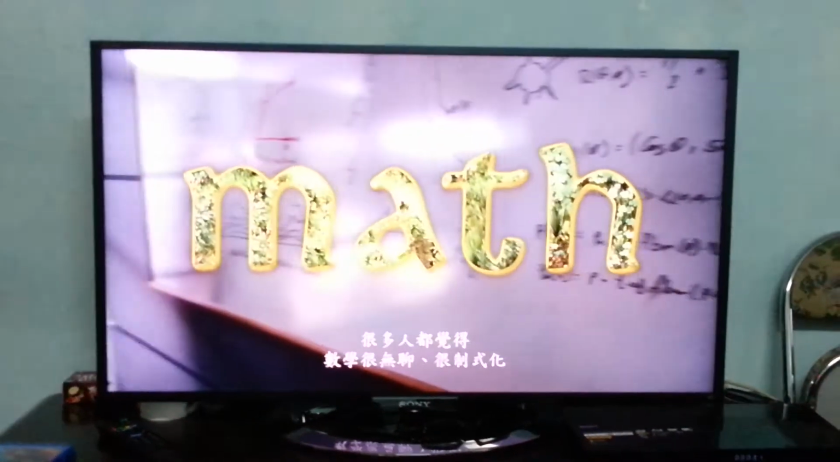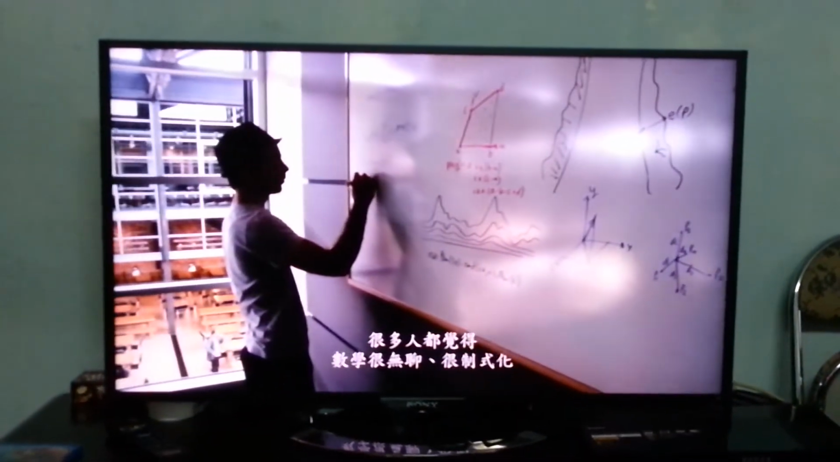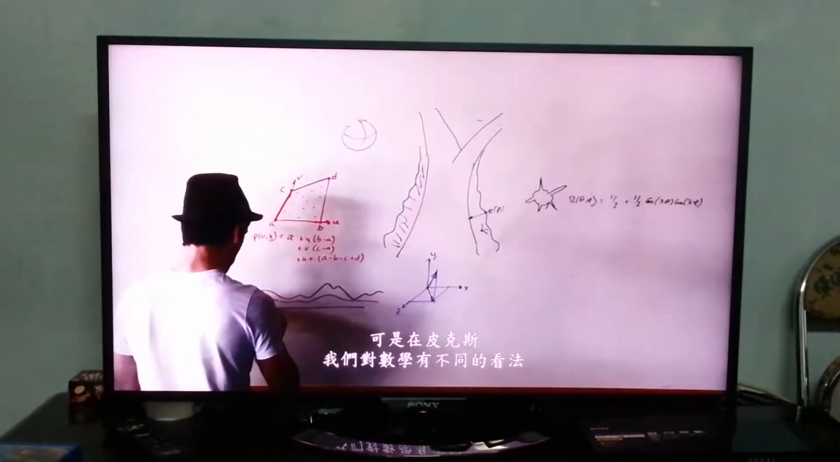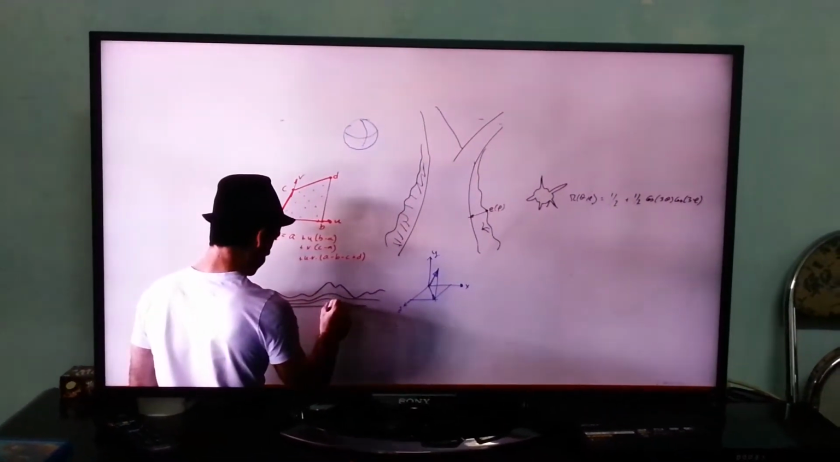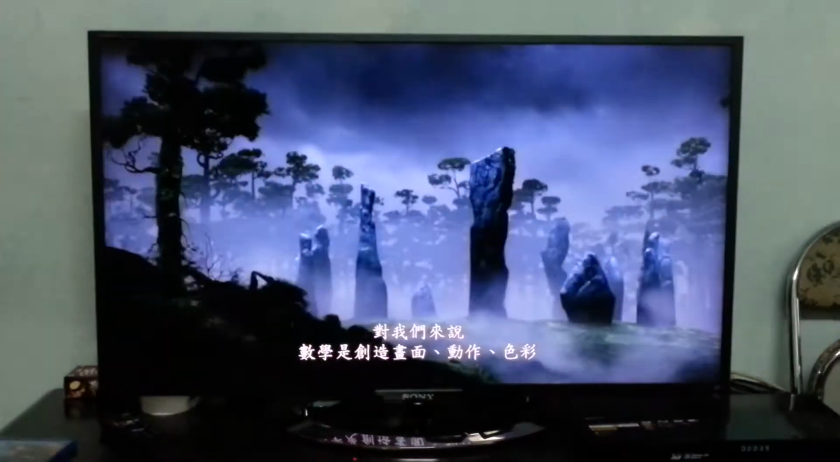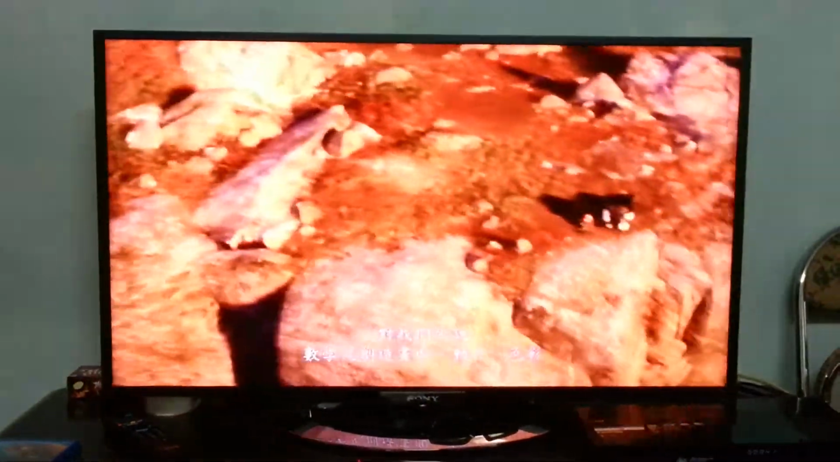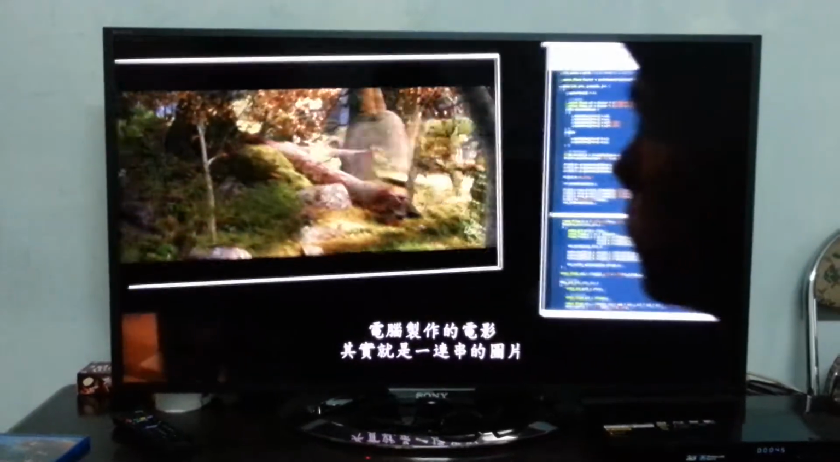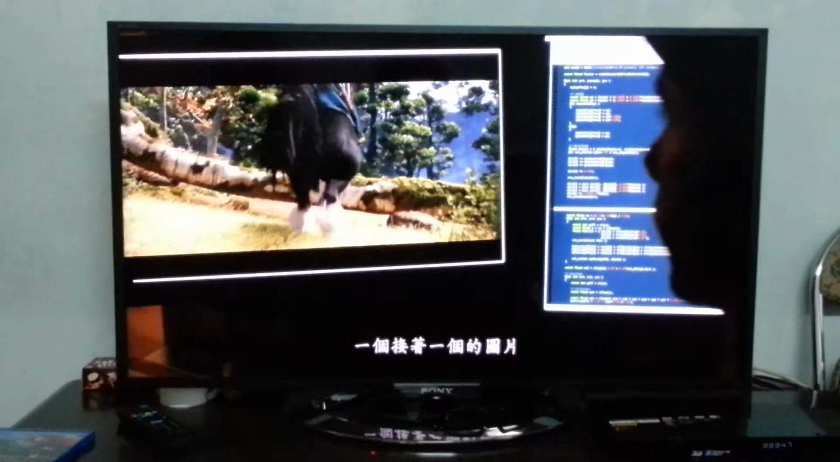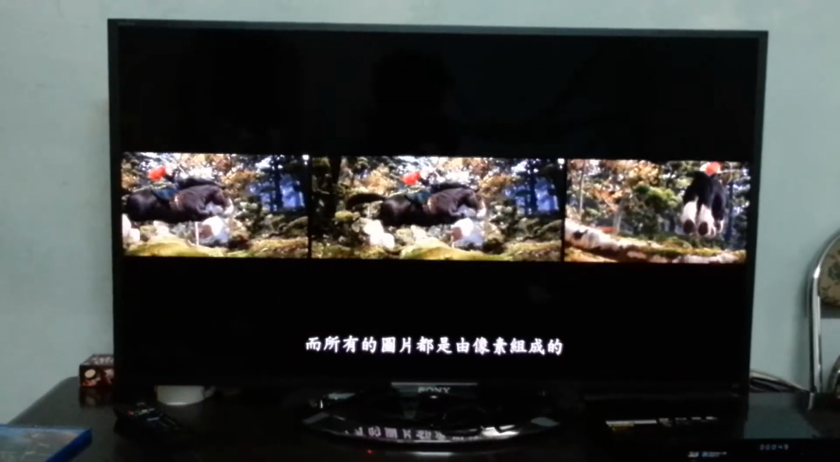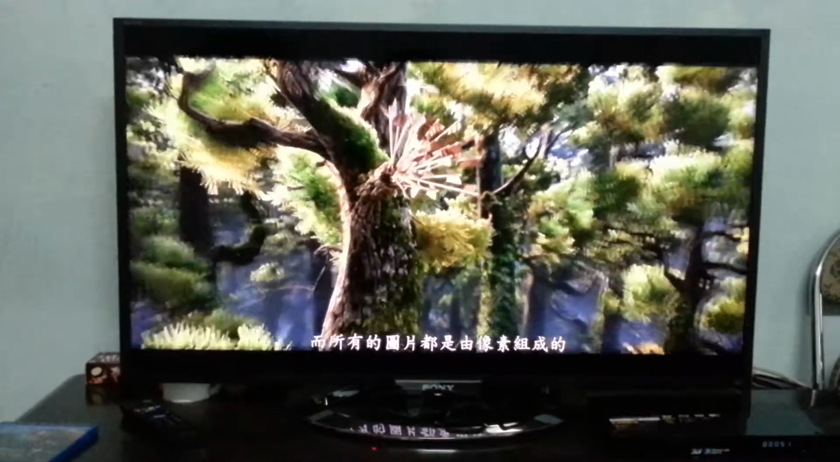Most people think of mathematics as something boring and mechanical, but that's not the way we see mathematics at Pixar. For us, maths are a tool to create images, movement, richness, and fun, actually. A computer-generated movie is really a series of images, a lot of frames one after the other, and all these images are made of pixels. There are up to 1 or 2 million pixels per image.